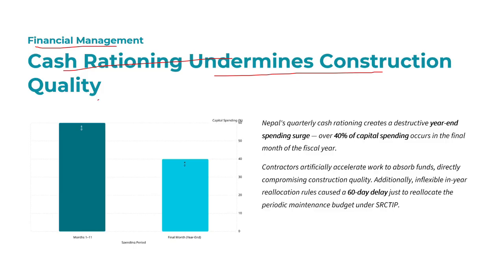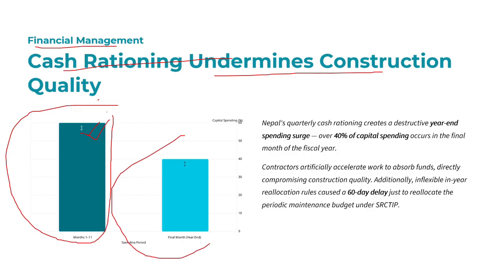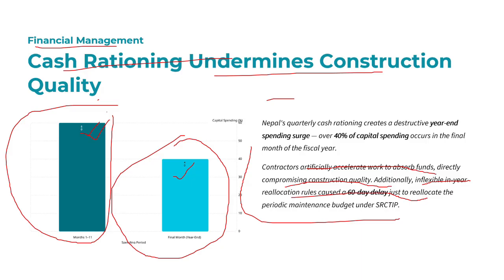In the construction quality, if we see the cost distribution over months 1 to 11, only 60% of the cost is spent, and in the final month of the year 40% of the cost is spent. So contractors artificially escalate or absorb the fund directly, compromising the construction quality. Adding inflexibility near relocation rules causes a 60 days delay just to relocate the periodic maintenance budget under the SRCTIP. So this is also one of the reasons to absorb the budget in the final fiscal year. The contractor does the gross in the final month of the financial year.